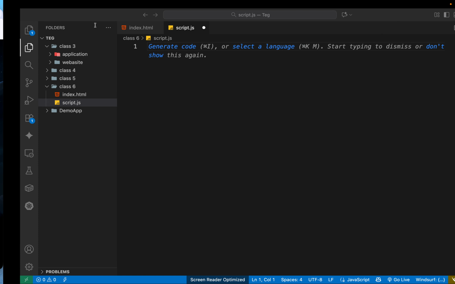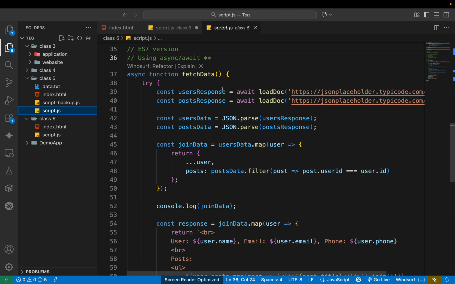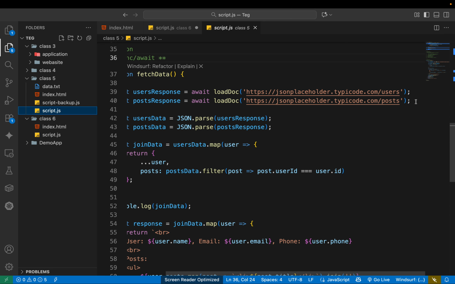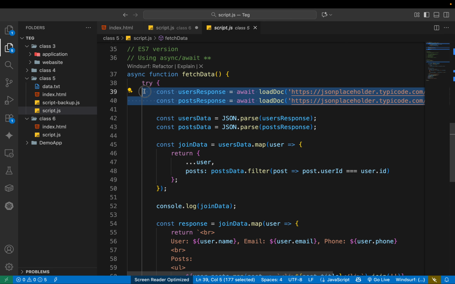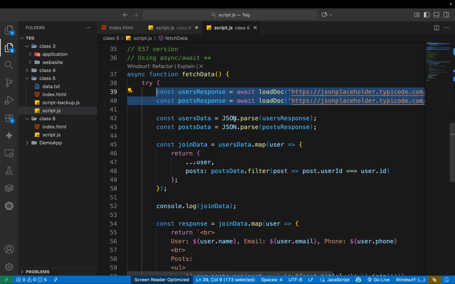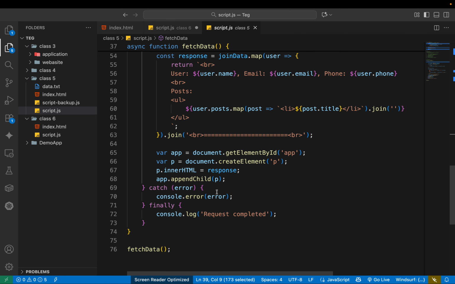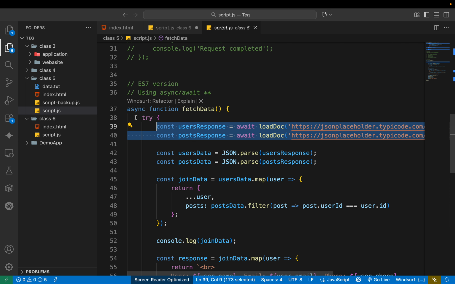Basically we want to get data. Last time we merged two datasets from different API calls, right? We did two API calls, and after that we used that data for merging. Yes, this was the process we did last class.